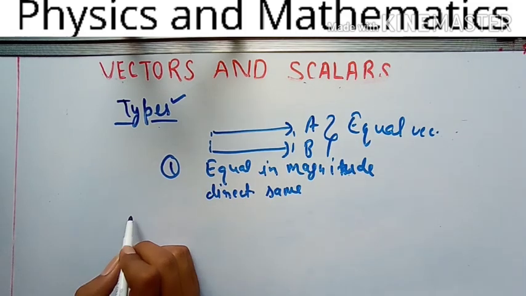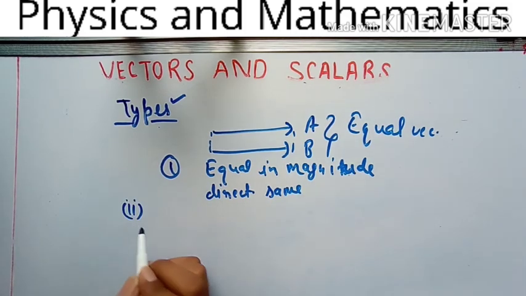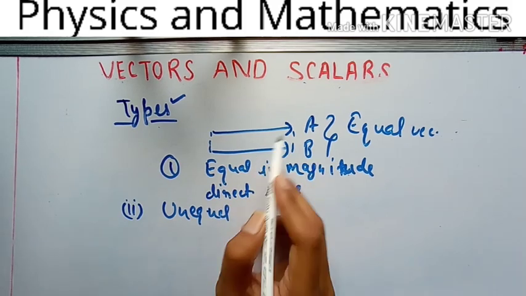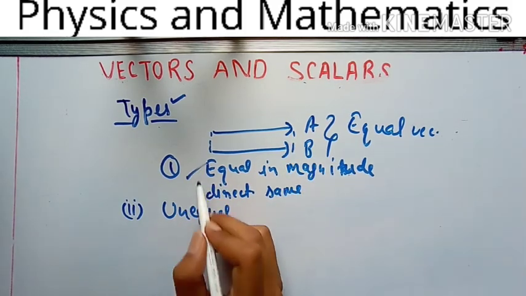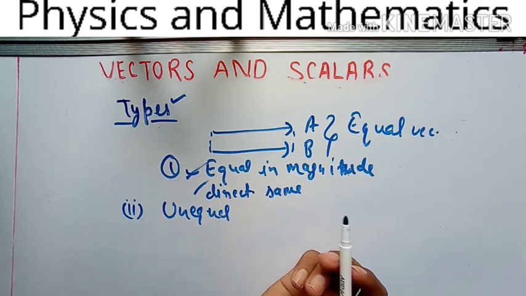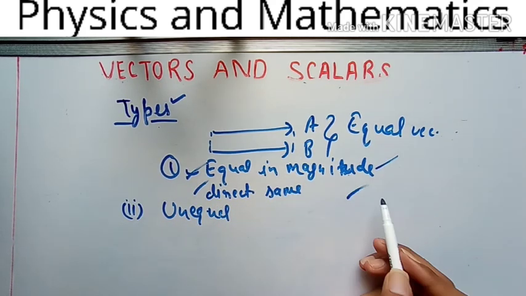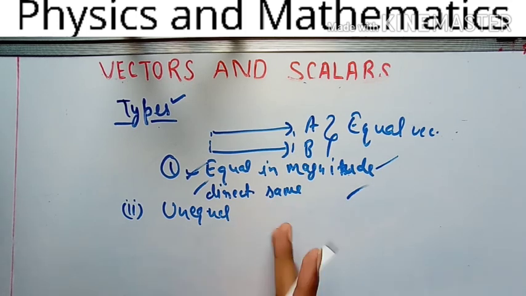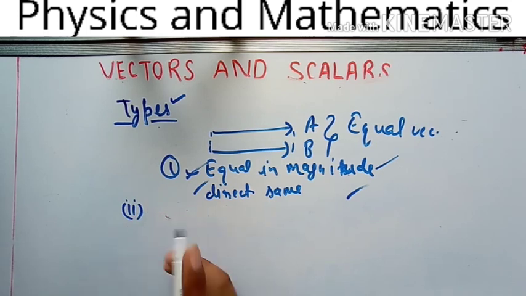Move to the second, unequal. If they are equal, both conditions are true, and when any one of the two conditions is not followed, it becomes what? Unequal vector. Very good. Now what about collinear vectors?